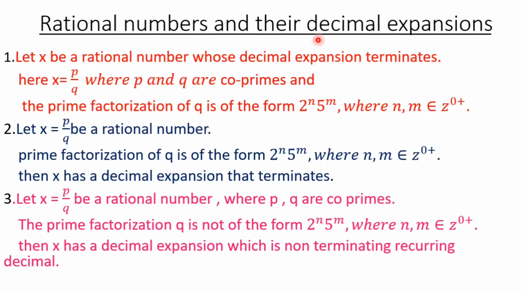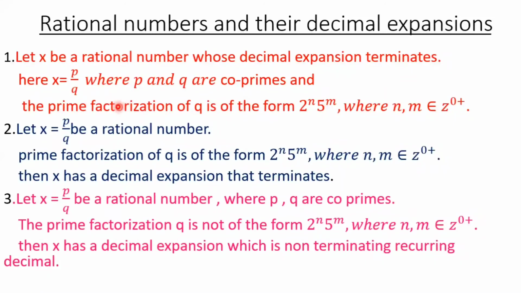Rational numbers and their decimal expansions. Let x be a rational number whose decimal expansion terminates. Then the prime factorization of q in p by q is of the form 2 power n into 5 power m, where n and m are non-negative integers. Means if the given rational number is a terminating decimal, then the prime factorization of q is of the form 2 power n into 5 power m.